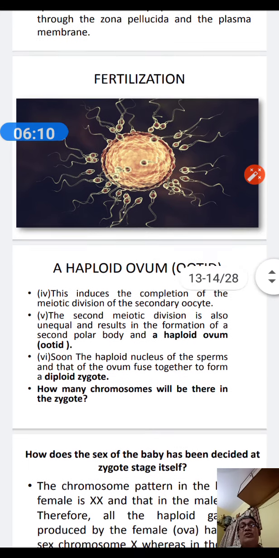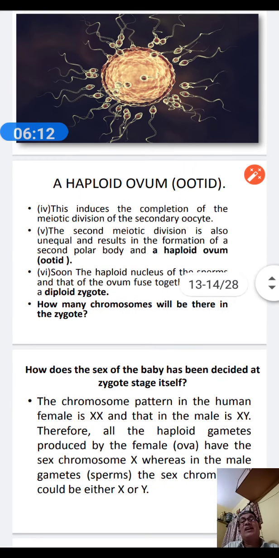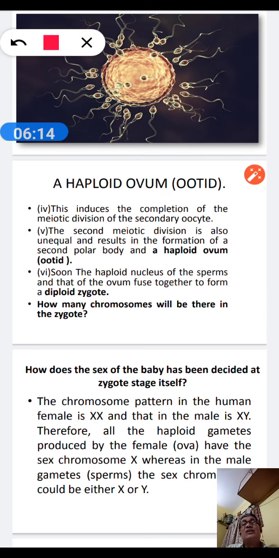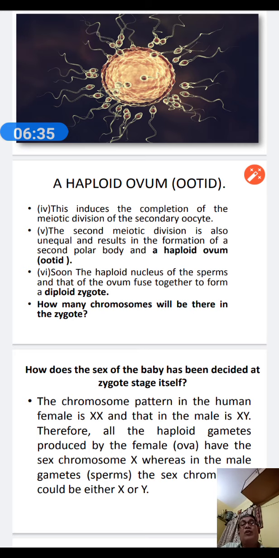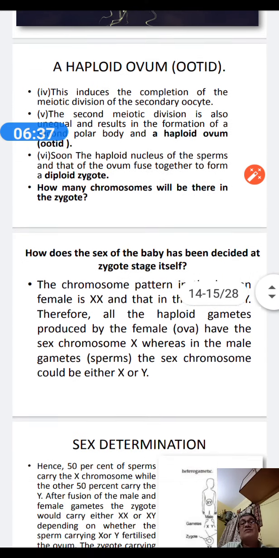So now what happens about the fertilization? Just after the oocyte formation, the haploid oocyte or haploid ovum will be fertilized by the haploid nucleus of the sperm head. As a result, ultimately a diploid zygote is formed. And you say now, how many chromosomes are there in the zygote? Obviously, there is a diploid number of the chromosomes.